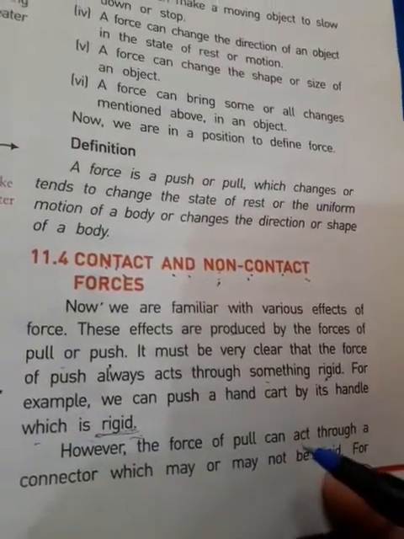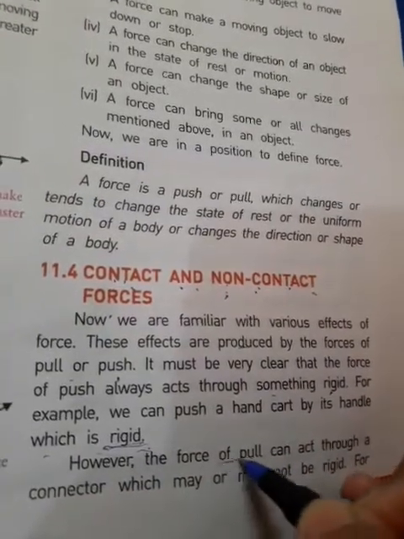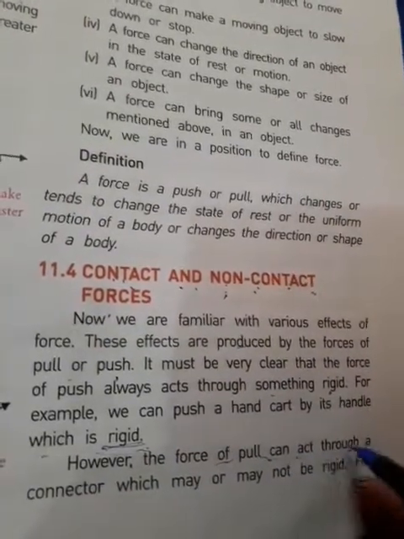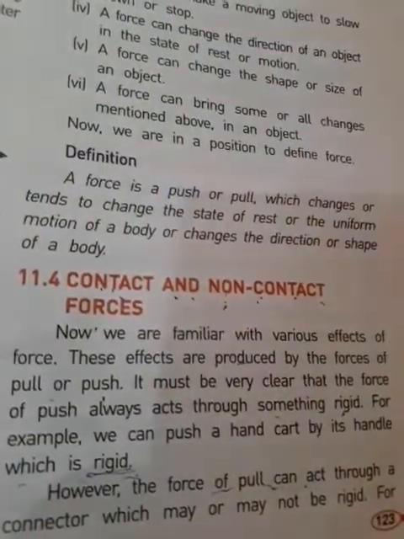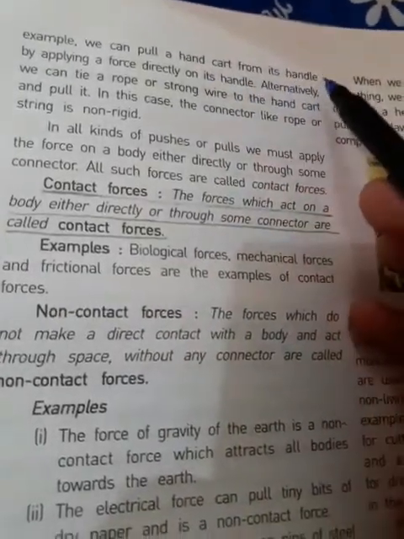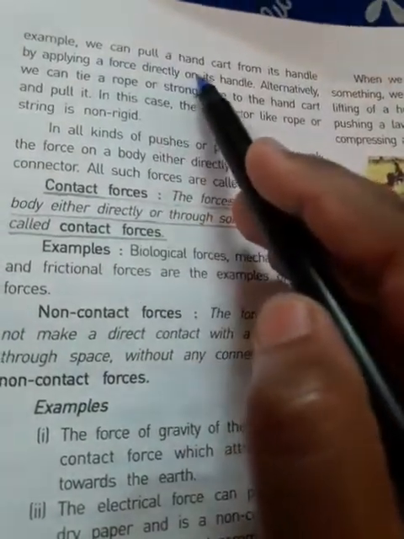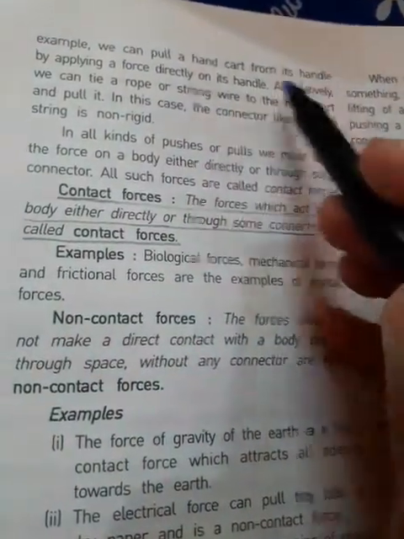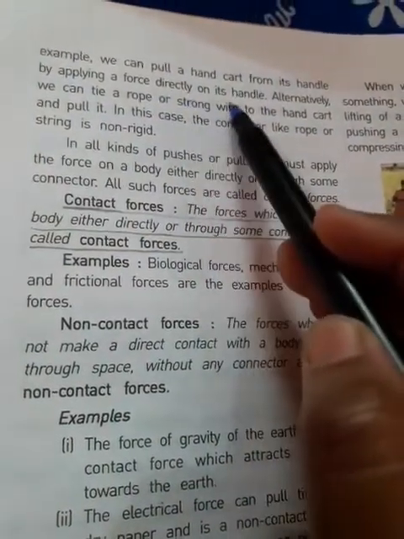However, the force of pull can act through a connector, which may or may not be rigid. For example, we can pull a hand cart from its handle by applying some force directly on its handle.